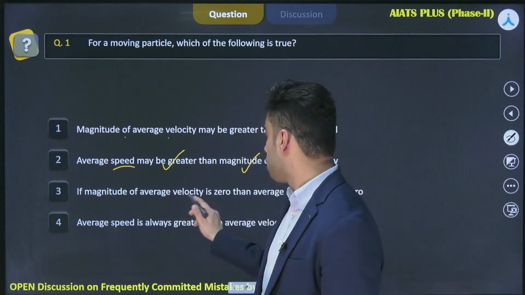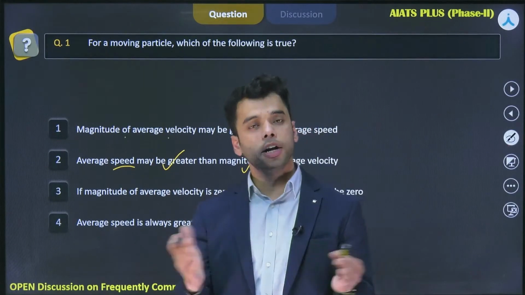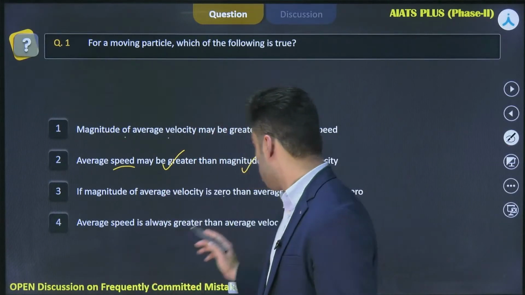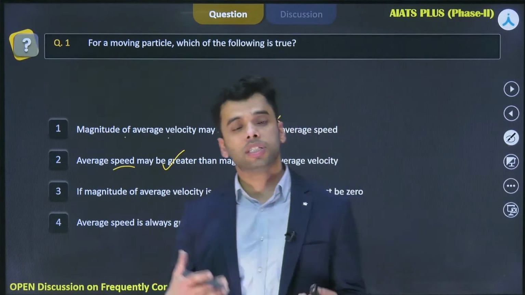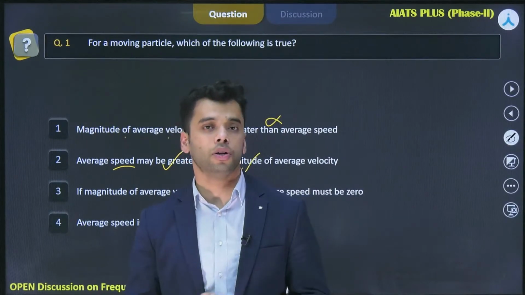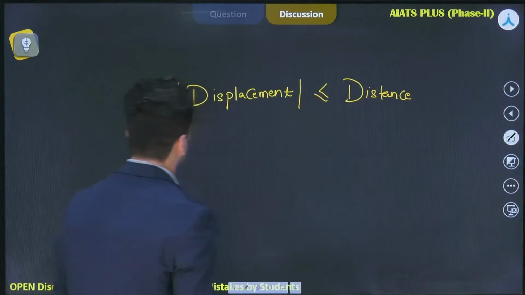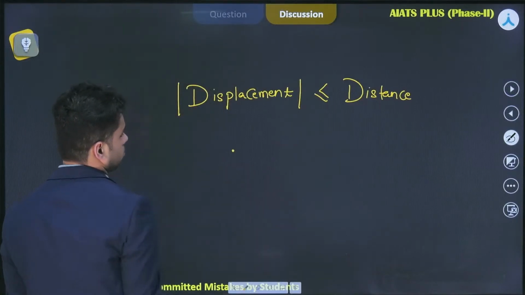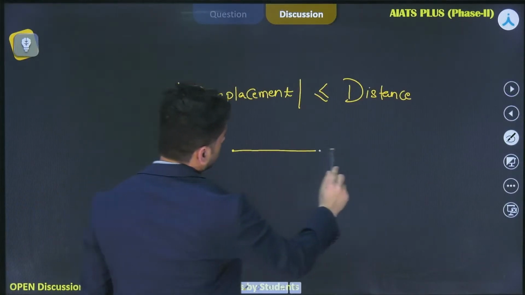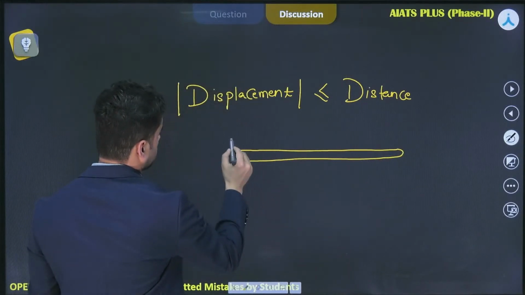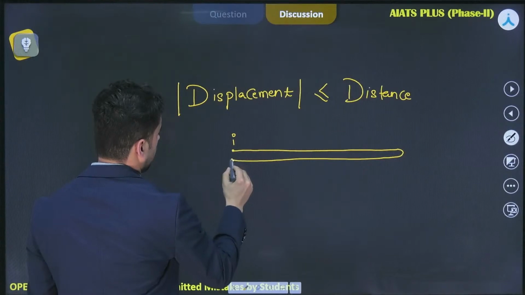It says that if the magnitude of average velocity is 0, it means that the displacement of the body is 0, then average speed must be 0. Now it says that if displacement of the body is 0, then the distance covered will also be 0. Like if I take this case, if a body starts from here, goes on till this point, turns back and returns to its initial position. So this is the initial position and this is the final position.